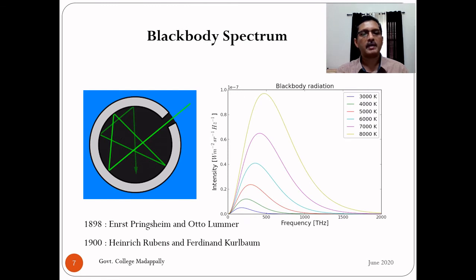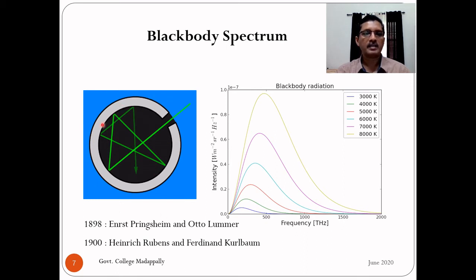Consider the Blackbody spectrum. The first scientists who worked on this problem were experimental physicists in Germany. I have written some of their names here. Around 1898, these two persons, Ernst Pringsheim and Otto Lummer, invented an approximate model for a black body. This is such a model.